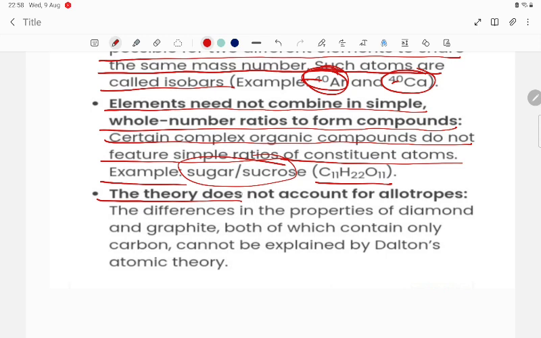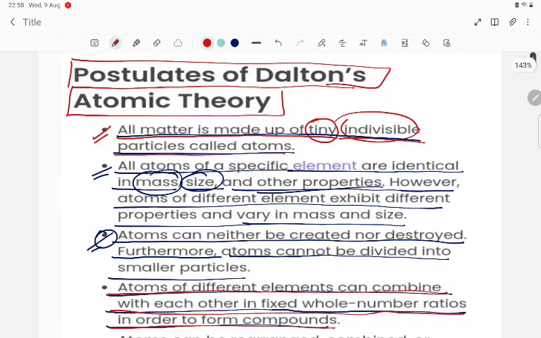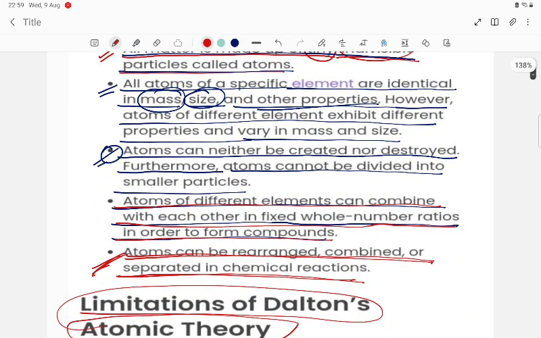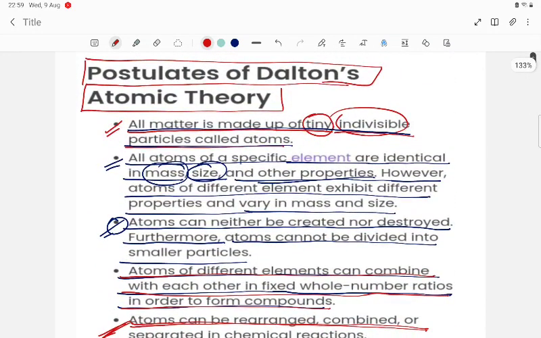The theory does not account for allotropes. The differences in properties of diamond and graphite, both containing only carbon, cannot be explained by Dalton's atomic theory. So these were the failures, students, because he said that all the physical properties will be the same. But here with carbon you can find diamond, graphite, fullerene, and they have different properties.